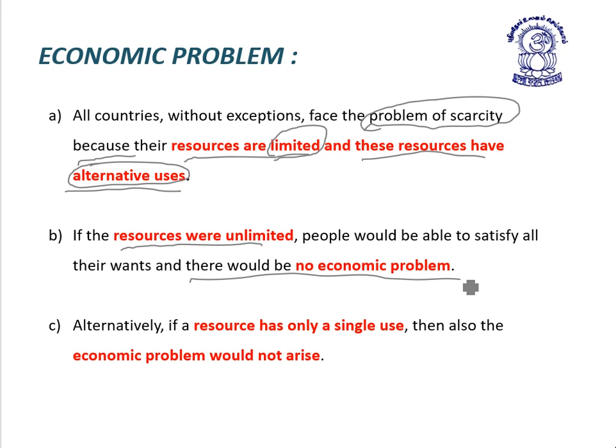Alternatively, if the resources have only a single use, then also economic problem would not arise, because economic problem of scarcity arises only when resources are limited and resources have alternative uses. If either of the two parameters is absent, then economic problem would not arise. Therefore, if the resources are unlimited or resources have only single use, no economic problem arises.